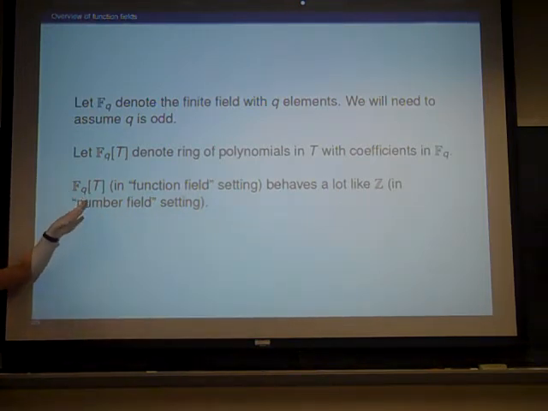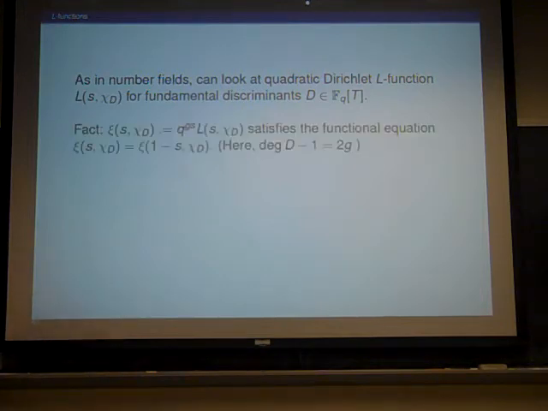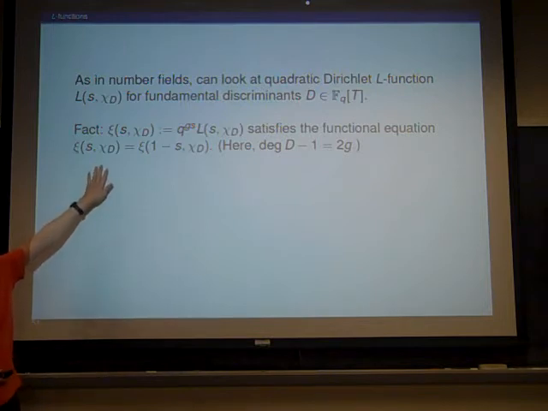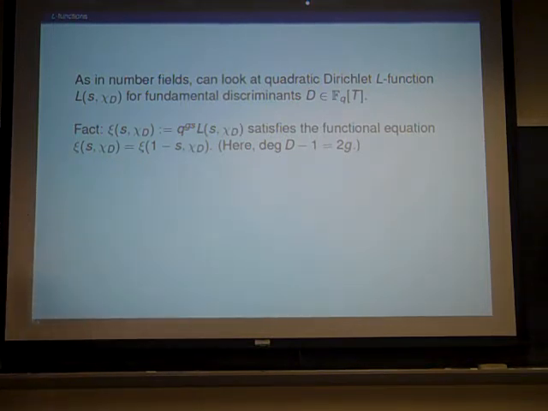For example, in Fq[t], there's the notion of prime, there's Fermat's little theorem, there's Euler's theorem, there's the prime number theorem, there's quadratic reciprocity, all that stuff. And in particular, there are quadratic Dirichlet L functions. In this case, when we complete the L function, we do see that it satisfies this really nice symmetry. So we can do the Newman conjecture setup.